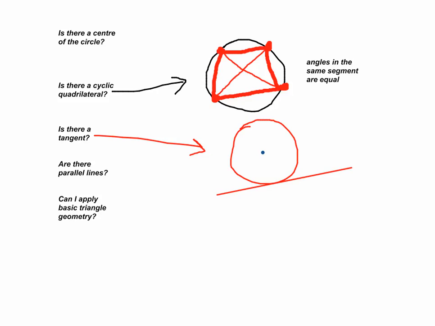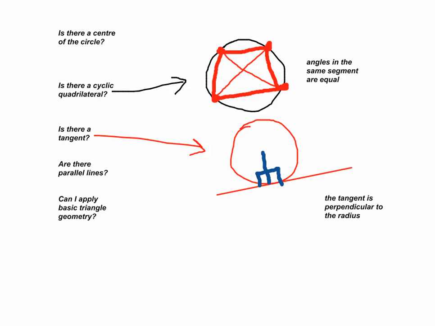If a line connects to the center of a radius, creating a nice triangle. Okay, so if there's a center as well, and this could also go with the question of is there a center of the circle as well? So this kind of marries these two concepts together. If there's a center of the circle and you have a radius, then it is perpendicular. You get that? What do we say? The tangent is perpendicular to the radius. How do you like that style, right?